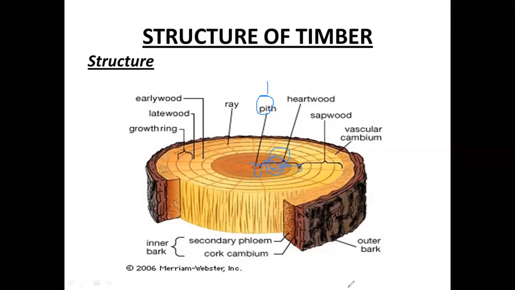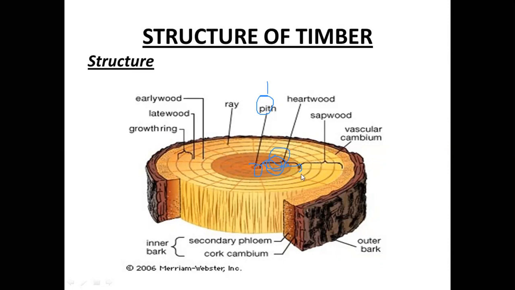The next is sapwood. It is a raw wood layer over the heartwood. Where heartwood is over, the next layer is sapwood. The color changes, right? It is yellowish in color and can be easily decayed.